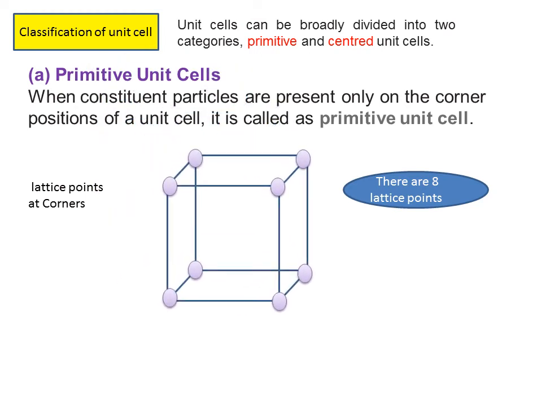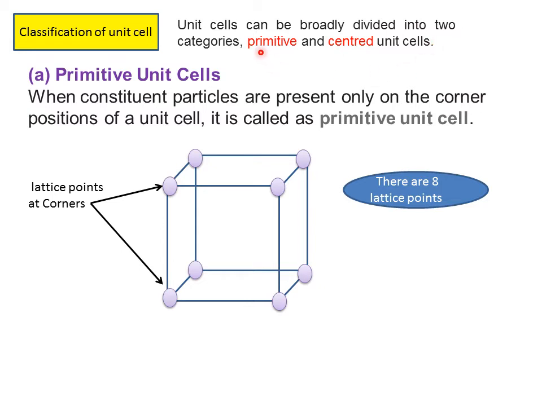Okay. Next, in this slide, dear student, we are going to understand the classification of unit cell. If you have understood unit cell, then the unit cell must be classified. Unit cells can be broadly divided into two categories, that is primitive and centered unit cell.